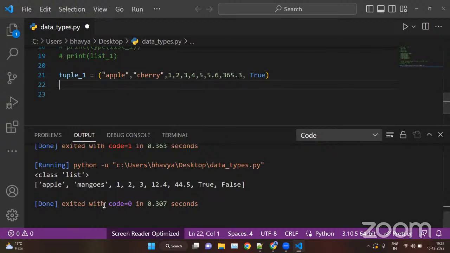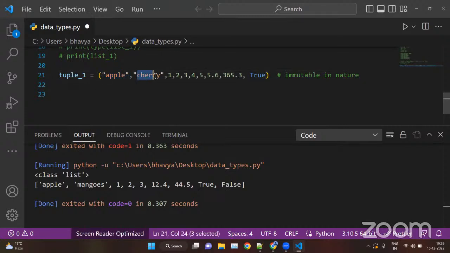Now, tuples are immutable in nature. Immutable means we cannot change them. Apple, cherry, these are the elements of a tuple. Now we cannot change the values of the elements like apple with another value.